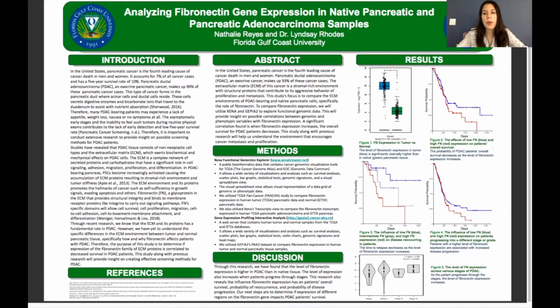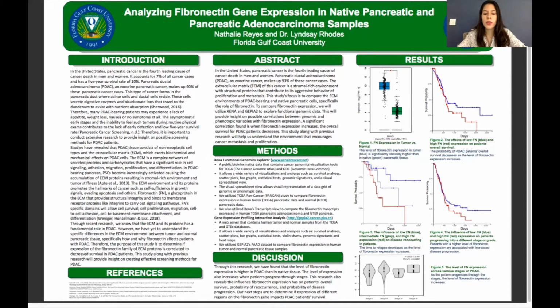In the United States, pancreatic cancer is the fourth leading cause of cancer death in men and women. It accounts for 7% of all cancer cases and has a 5-year survival rate of 10%. What this means is that in 100 patients, only 10 of them will survive from this cancer.